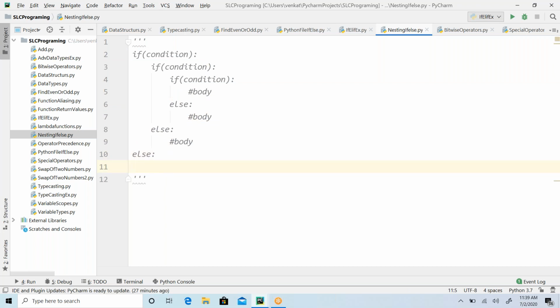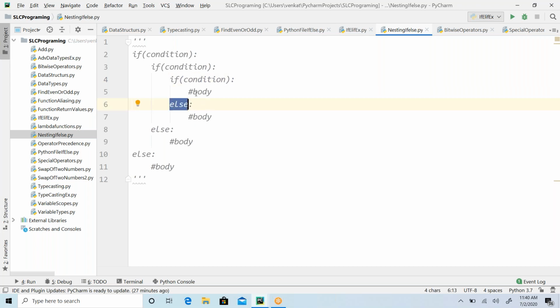You just need to ensure the mapping, proper alignment, proper indentation. You have to check proper indentation when you have multiple if conditions. Here is one tab space, here 2 tab spaces, here 3 tab spaces, else. So this belongs to this if condition, right? How many tab spaces does it have? 2. So your else also should start with 2 tab spaces. Meaning that this and this start at the same point, so these are related.